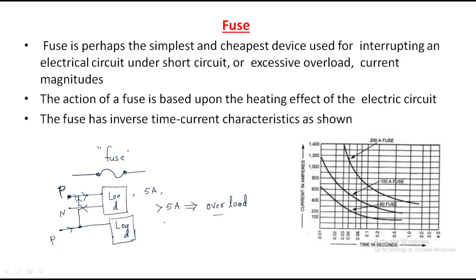For example, if 5 and 5 is there, then the load current will become 10 amps. It is called a short circuit. Understand? By combining the two phases, automatically the current magnitude will increase. That is called short circuit.